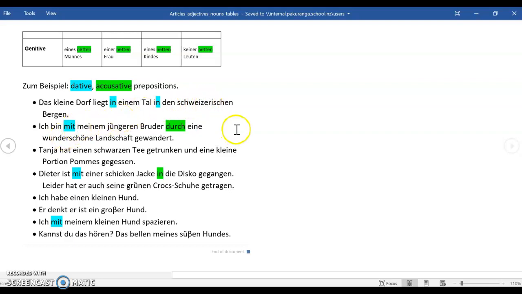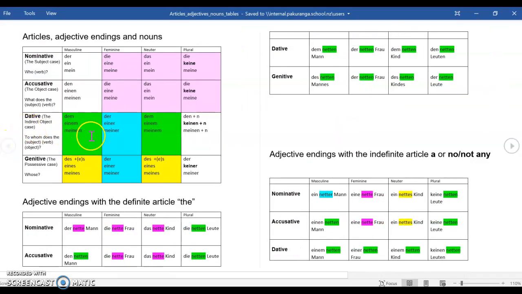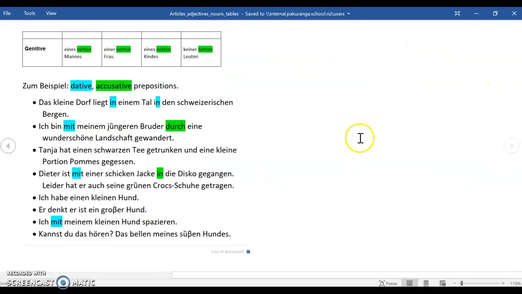We've got mit here. Ich bin mit meinem jüngeren Bruder. So if we have a look here, dative: meinem jüngeren Bruder.